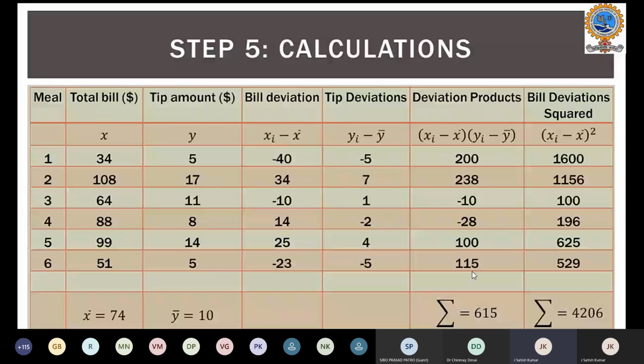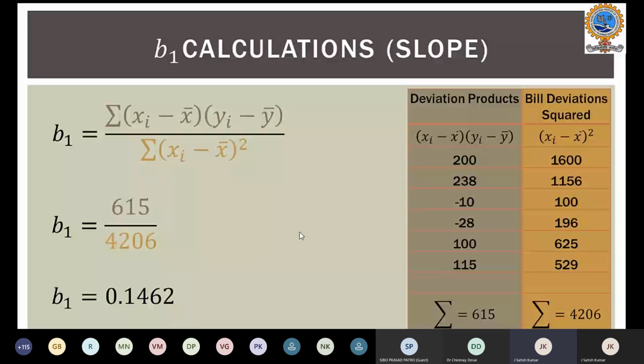Once you have calculated the values, you can determine the slope. The slope will be 615 divided by 4206. These are the values we calculated based on the above table, right? The deviation products divided by the bill deviation squared, which I'm representing in the same colors, gray and orange-yellowish. So you will get the slope 0.1462. This is a positive value, so the regression line will be increasing along the x-axis and y-axis. It will be an increasing regression line because the B1 value is positive.